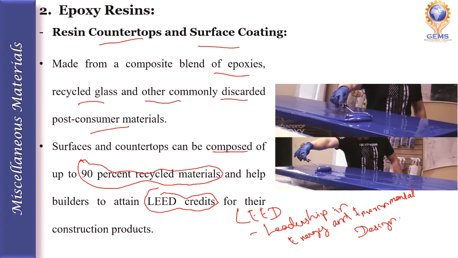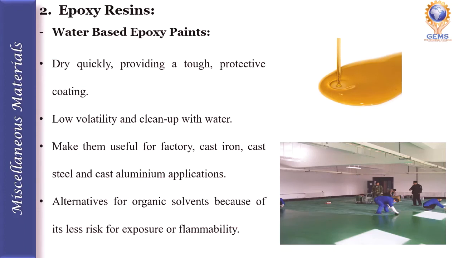Okay. The last type of epoxy resin is water-based paint. These water-based epoxy paints dry quickly and provide a tough and protective coating to the surface.